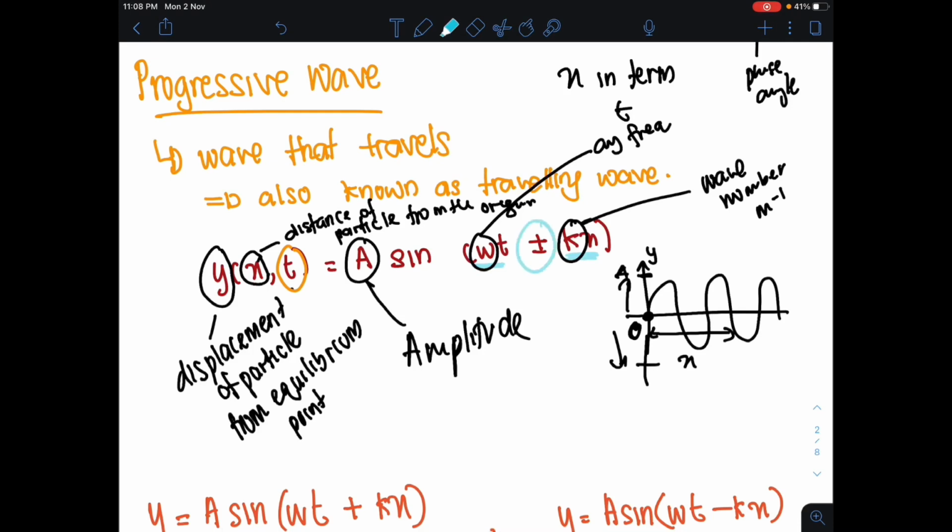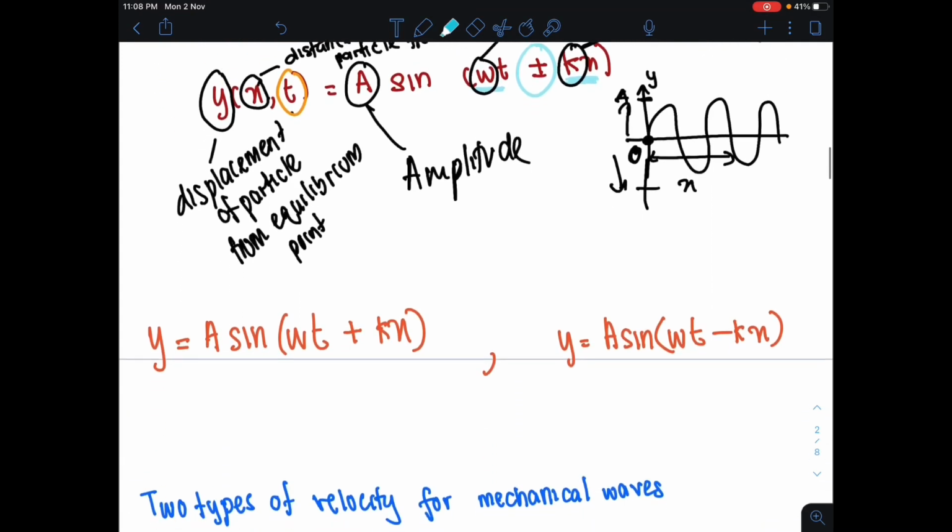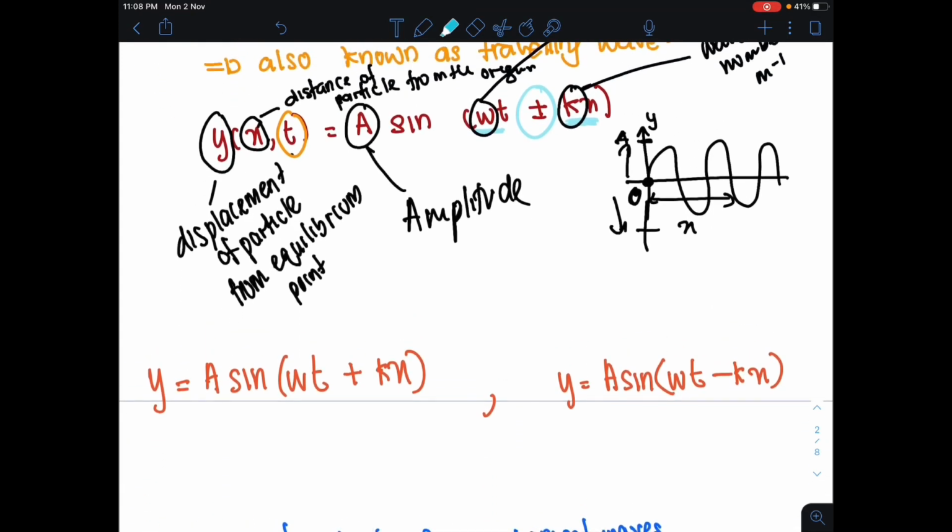And then kalau perasan dalam equation ni kita ada plus minus juga. Dalam chapter 10 ini, this plus minus has a meaning such as, kalaulah equation kita jadi y equals A sin omega t plus kx. Okay, what does this plus here mean? Your wave is travelling to the left. Maksudnya wave tengah travel ke kiri.